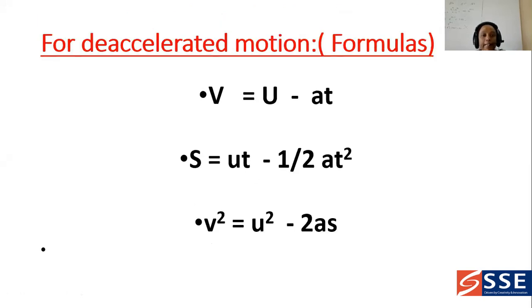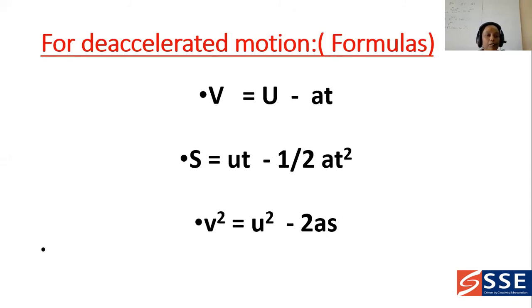And for deaccelerated motion, how do we write the formula? v is equal to u minus at.